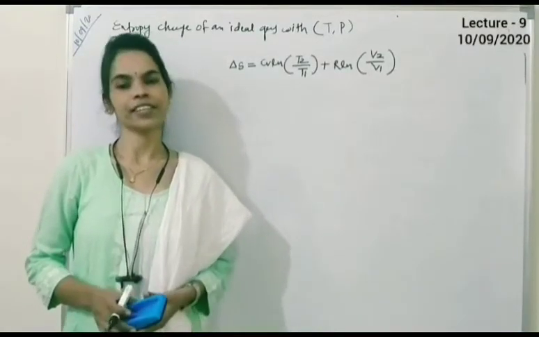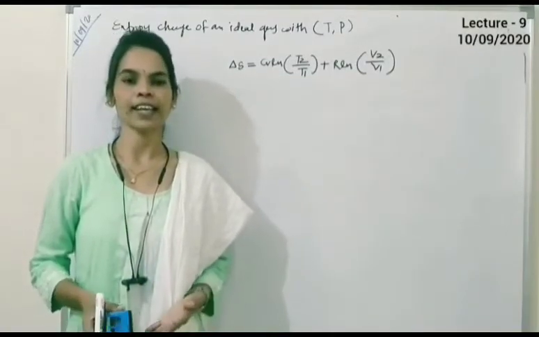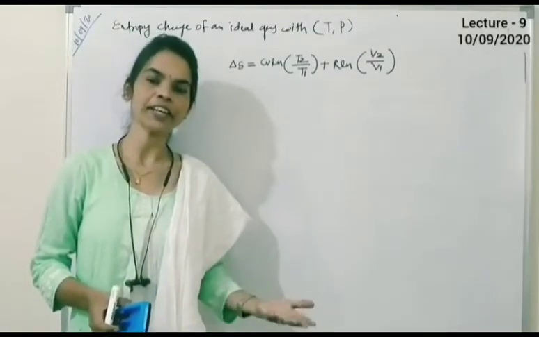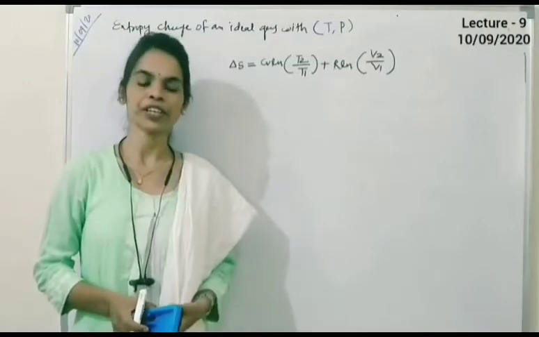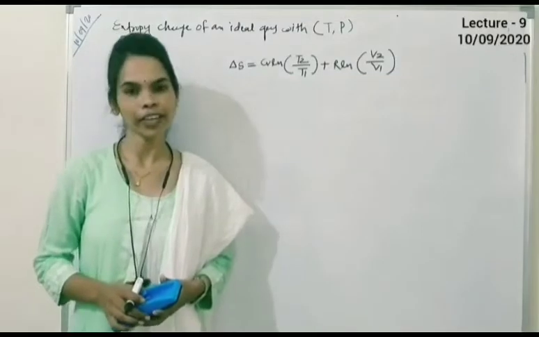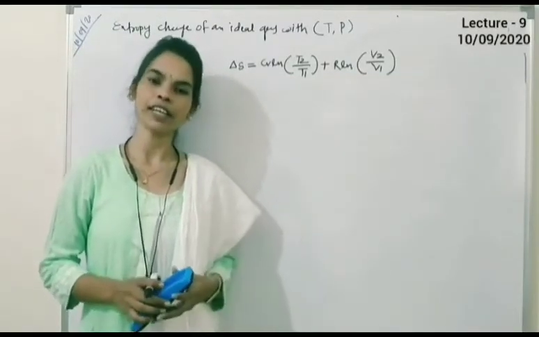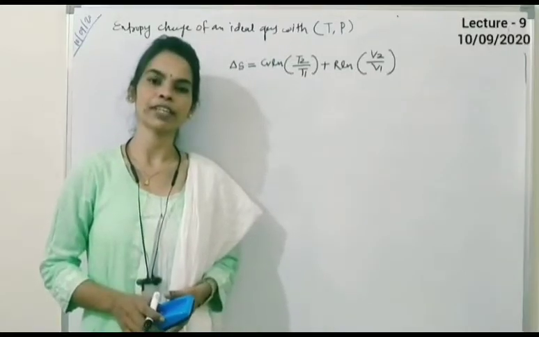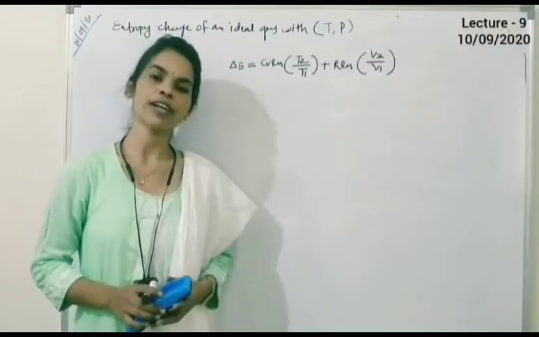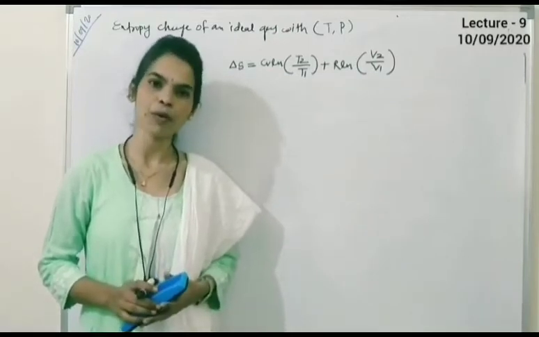As in the last lecture, we already discussed the entropy changes of an ideal gas, with changes in temperature, pressure and volume. In the last lecture we also derived one equation, the entropy change of an ideal gas with a change in temperature and volume, and this is the fourth equation. Delta S is equal to Cv ln T2 upon T1 plus R ln V2 upon V1.